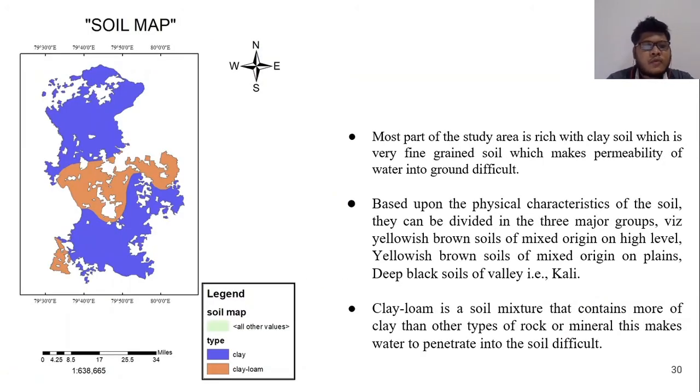As you can see, most of the study area is covered with clay, which is very fine, and it is difficult for water to go into the ground. And clay loam is a soil mixture that contains more clay than other types of rock or mineral. This makes it difficult for water to penetrate into the soil.